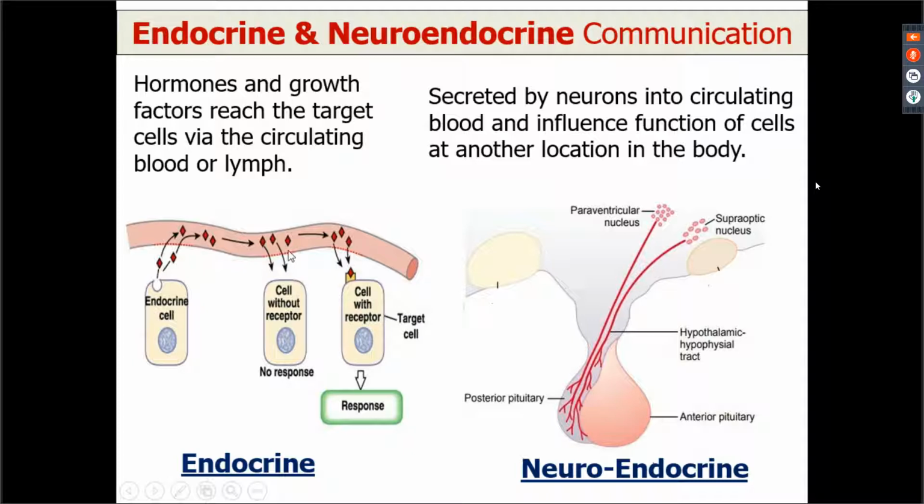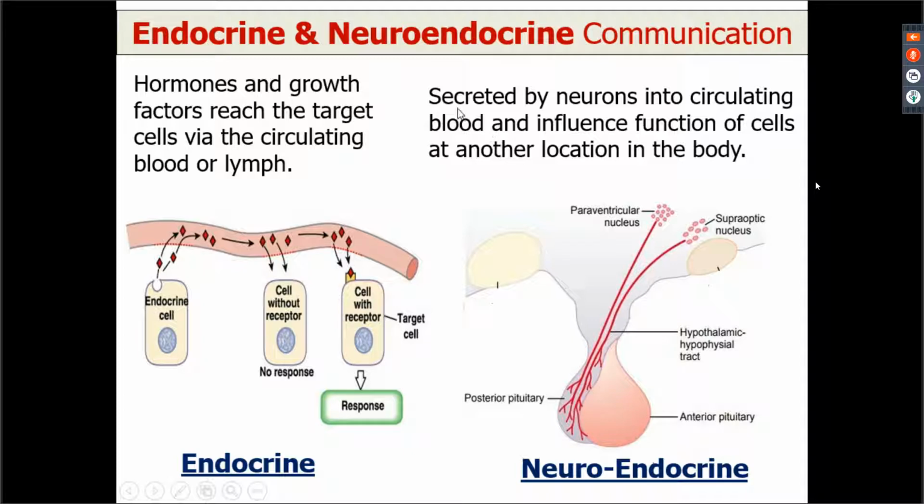Target cell would be the one which has a receptor for a particular hormone, right? So endocrine gland or endocrine cell secretes the chemical messenger, that is a hormone, directly into the bloodstream, from where it is carried to the target cells. Target cell is one which has a receptor for this hormone, and then there would be multiple changes which will occur, and a response would be produced.